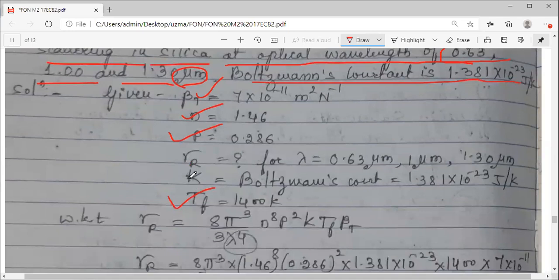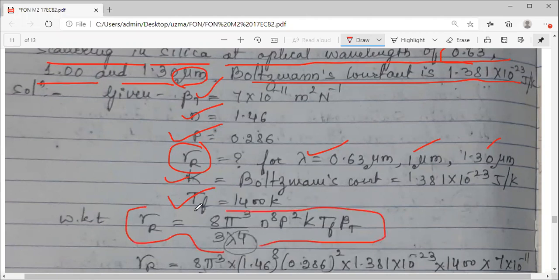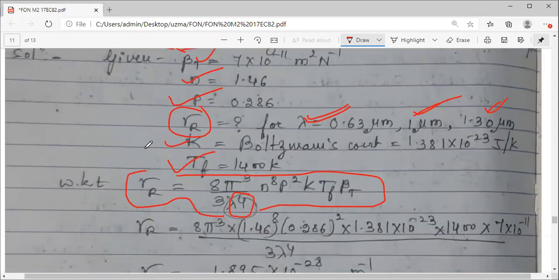So I've listed all the data first. Boltzmann constant, lambda is given to you. You have to calculate your scattering coefficient and alpha both. So we have the formula. Gamma r is equal to 8 pi cube by 3 lambda raised to 4, and all these values, wherein lambda is given 3 times. That is 3 different values they have given you. So 3 times you have to repeat these steps. So I'll explain the first one.